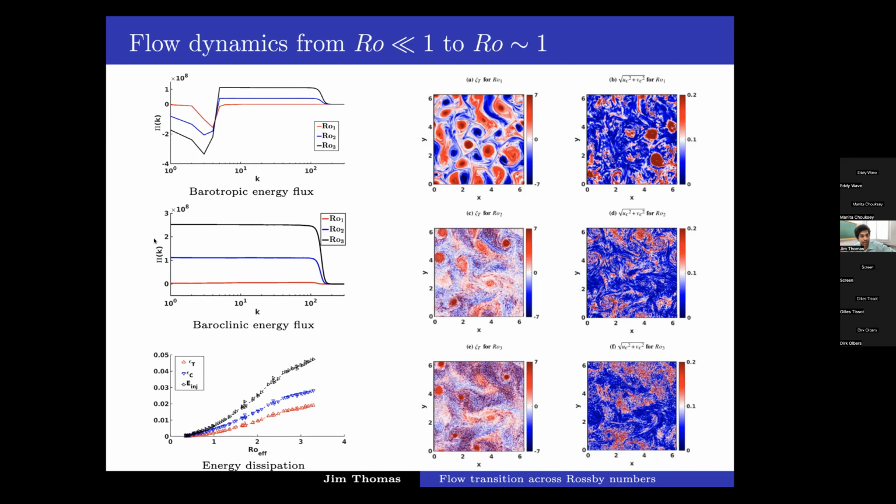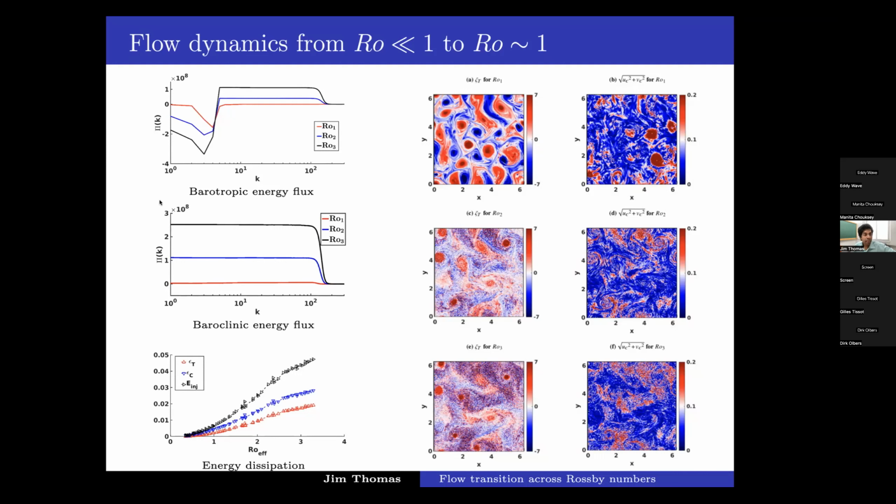And this is showing us the baroclinic energy flux. This also monotonically increases with increasing Rossby number. And with this increasing energy flux, the dissipation also monotonically increases. Plotted here is the dissipation of barotropic and baroclinic flow. Red is the barotropic energy dissipation, blue is the baroclinic dissipation, and the black is the sum, the total dissipation, which equals the rate of energy injection in the system. All these quantities monotonically increase with Rossby number.